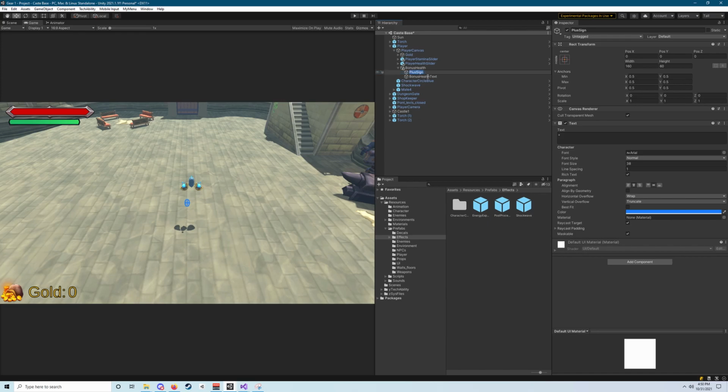So we can select both of them again by holding Control. We're going to click on where it says position Y in the rect transform up here and drag to the right. And we'll notice in our game view, that's actually going to make things slide up our screen because that's increasing our position Y value. We're then going to do the same thing on position X, but drag to the left. And now we're going to see that stuff line up nicely here.